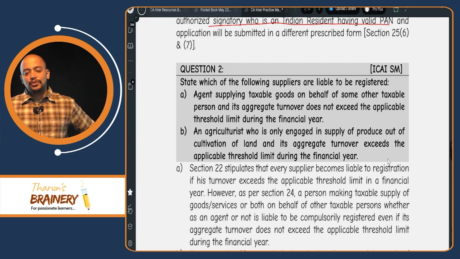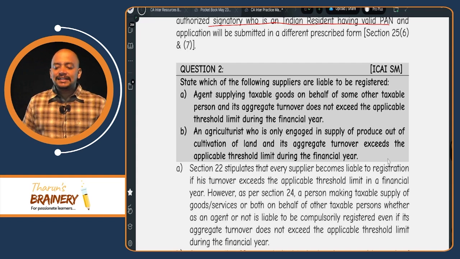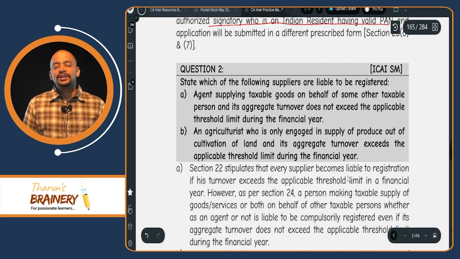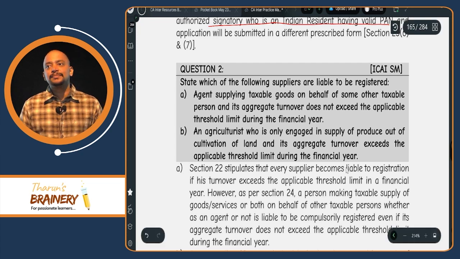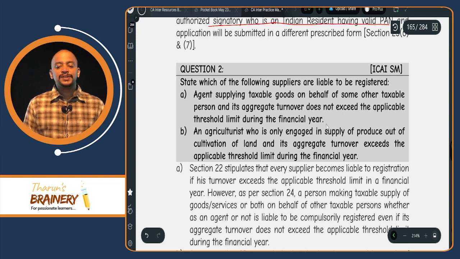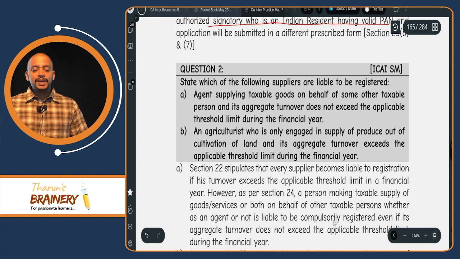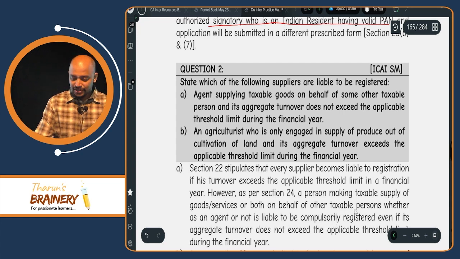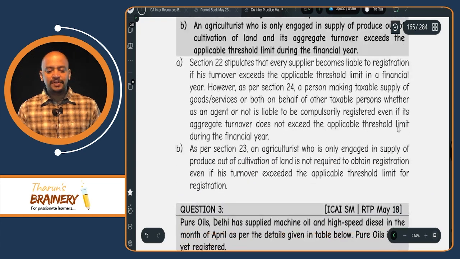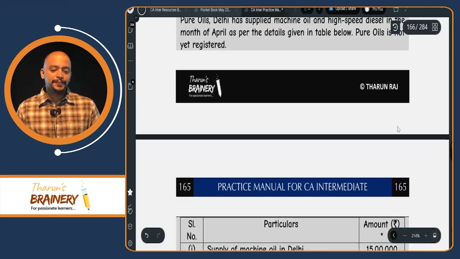A, an agent supplying taxable goods on behalf of some other taxable person, and its aggregate turnover does not exceed the applicable threshold limit during a financial year. Is an agent who is making supply on behalf of the principal compulsorily required to get registered? Yes, they are required to get registered irrespective of their threshold limit. B, an agriculturist who is only engaged in supply of produce out of cultivation of land. They are exempted from registration. Whatever may be their aggregate turnover, they are not required to register.